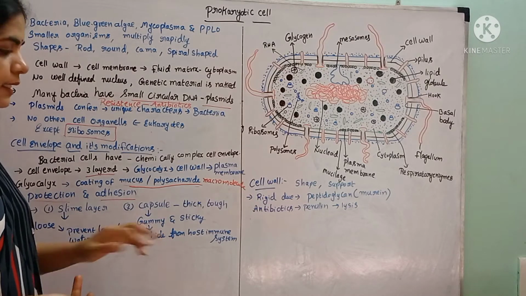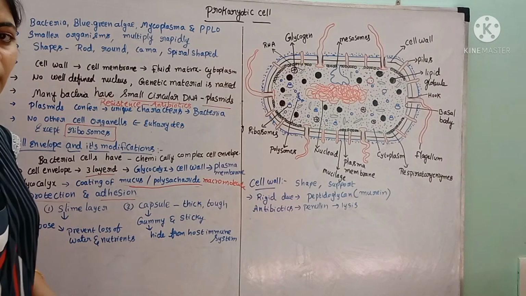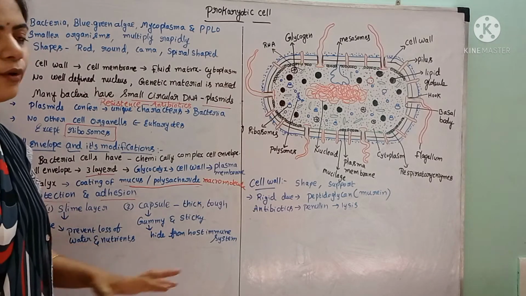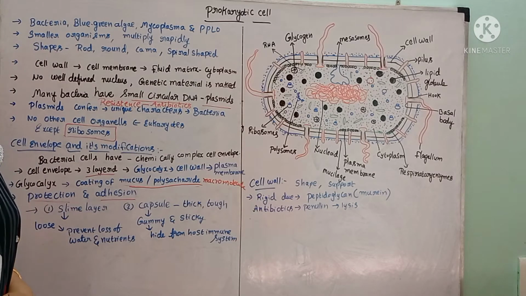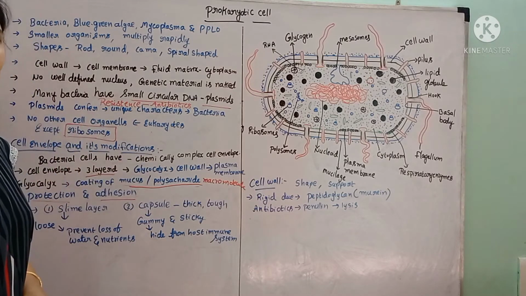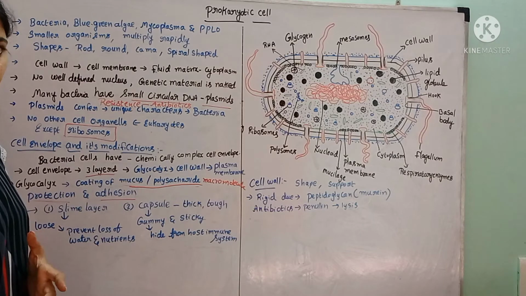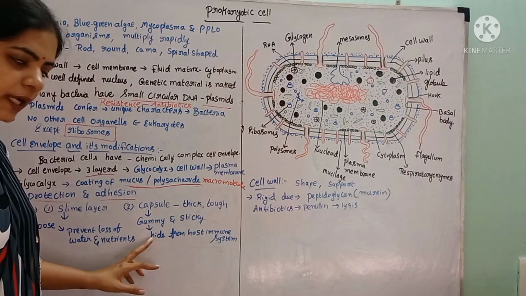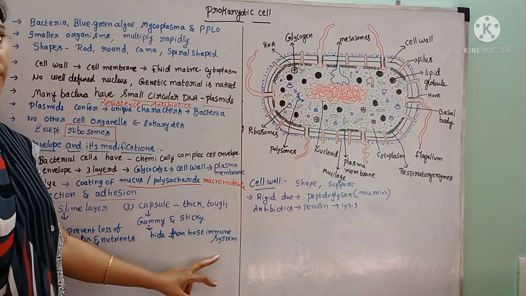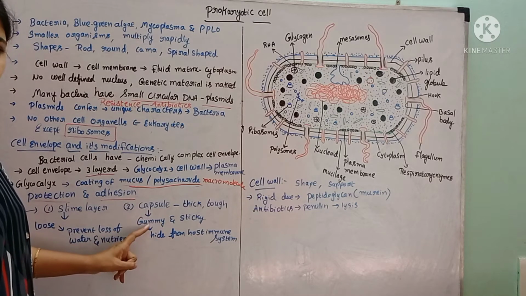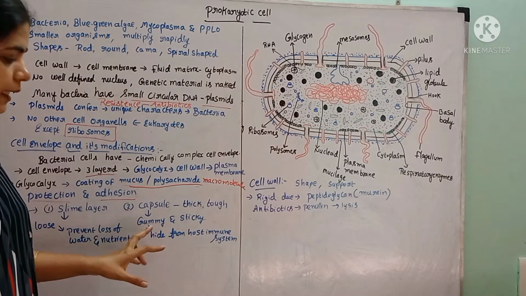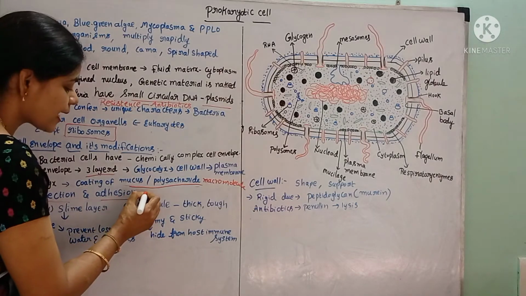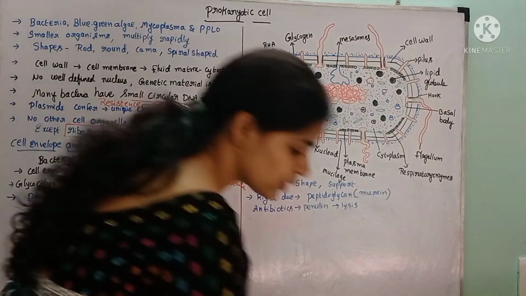Whereas a capsule is a thick and tough covering, and its function is that it helps the bacteria to hide from the host immune system. Whenever any bacteria enters the host, the immune system reacts and sends antibodies which will kill the bacteria. But because of the presence of the capsule, the bacteria can hide from the host immune system. At the same time, the capsule gives the bacteria a gummy or sticky nature. And the capsule provides virulence characters to the bacteria. Virulence means pathogenic character.